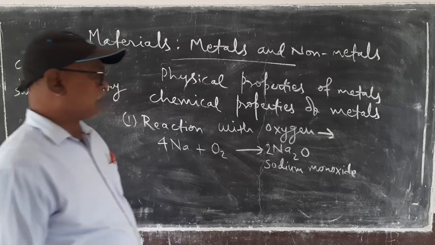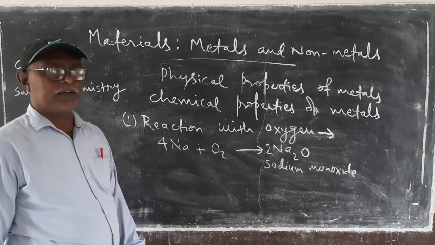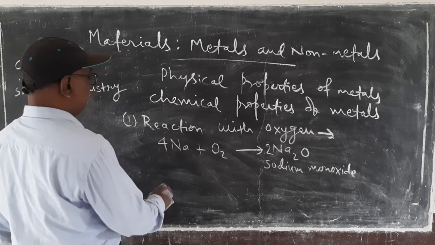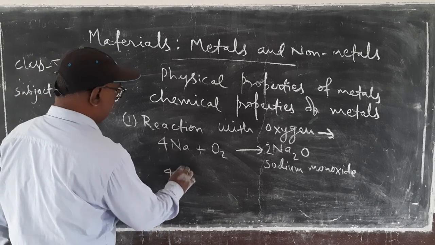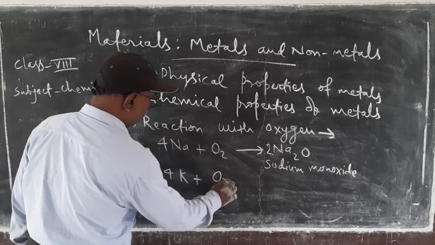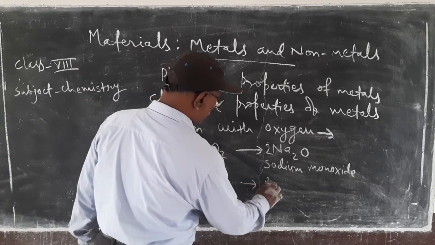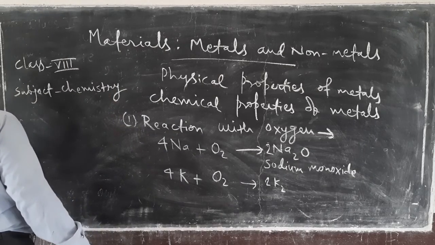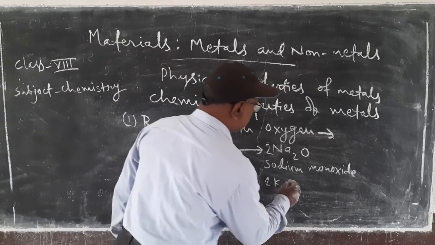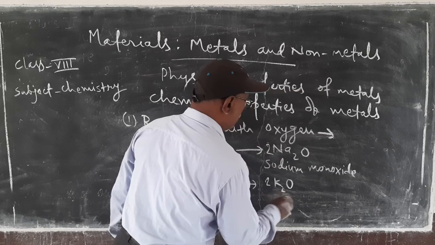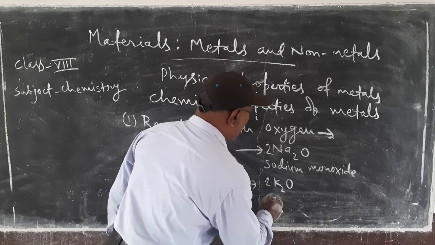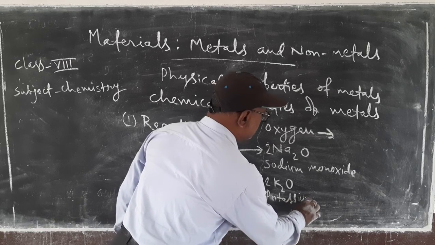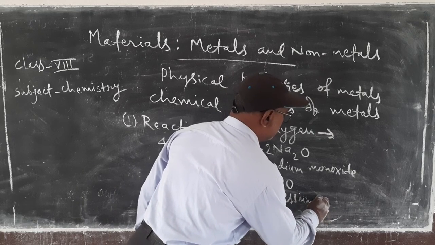And sodium monoxide, when dissolved in water, is converted into sodium hydroxide. Similarly, 4K plus O2 gives 2K2O, and this is known as potassium monoxide.